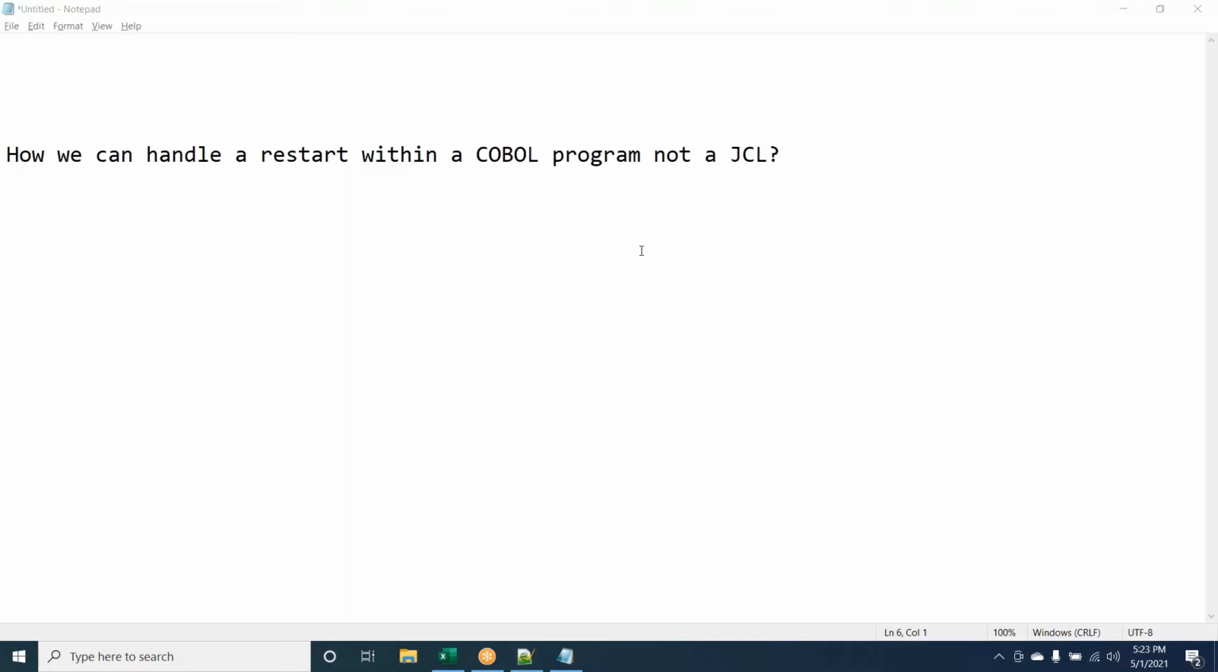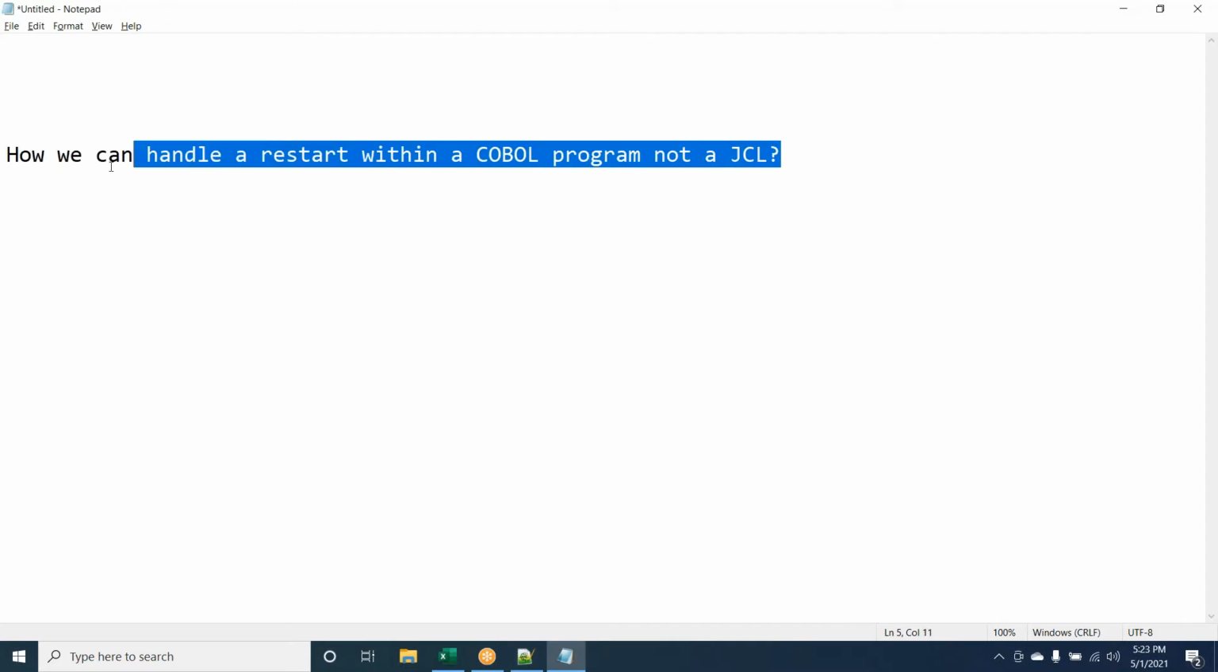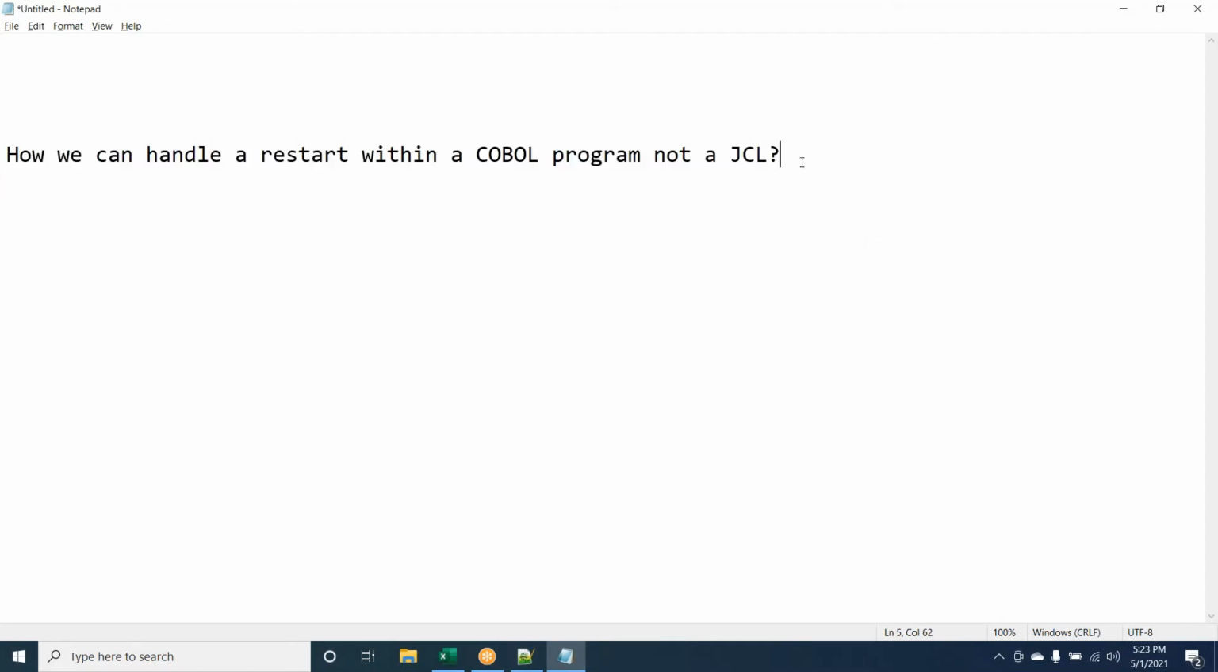Yeah, go ahead. We can have a discussion on this question for more time. It is a DB2 restart logic, Venkat. Actually, it is not restarting a job or something. How are we going to restart it in COBOL code?